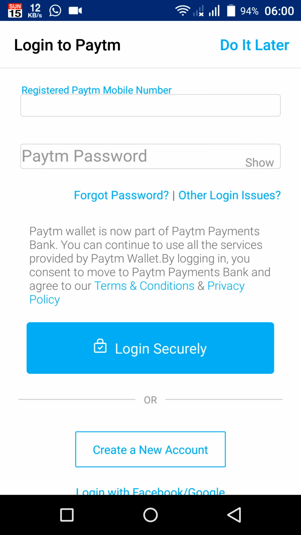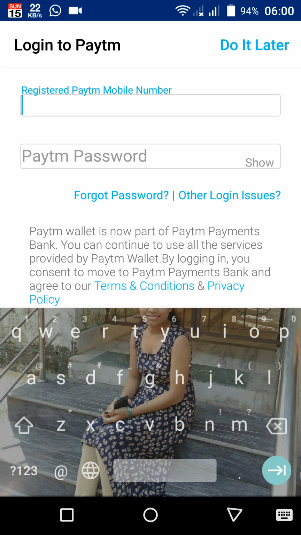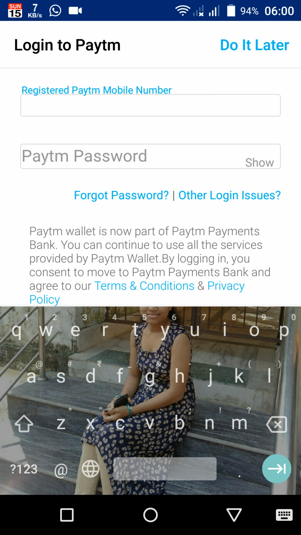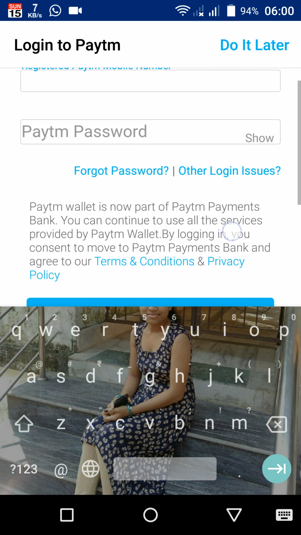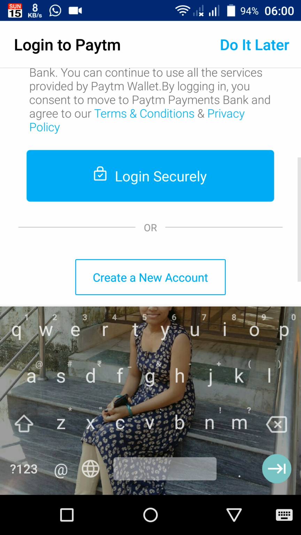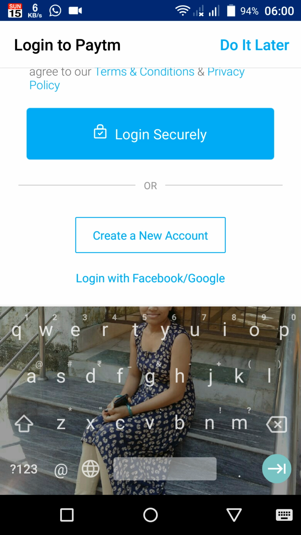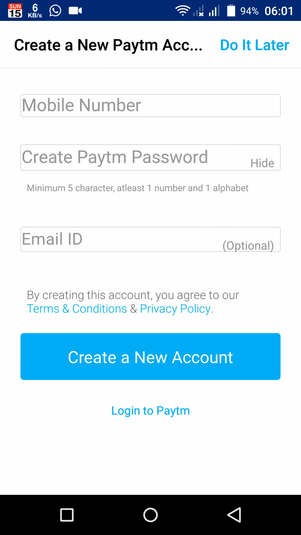Okay, here, if you have a paytm account, then you can enter your mobile number and paytm password. Okay, if you don't have any paytm account, then you can register or create a new account. Okay, go to create a new account.